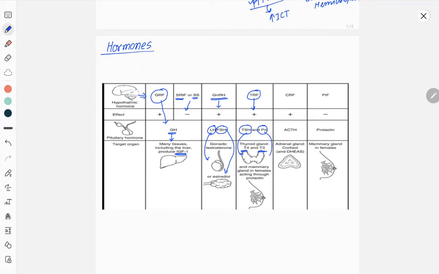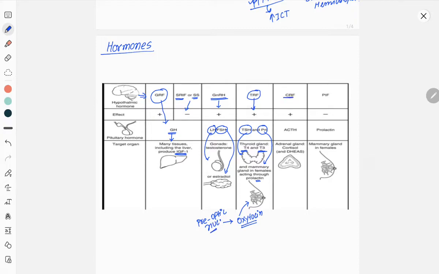And prolactin will stimulate mammary glands in females to produce milk. This milk will be ejected with the help of oxytocin, which is secreted from the preoptic nucleus in the hypothalamus.